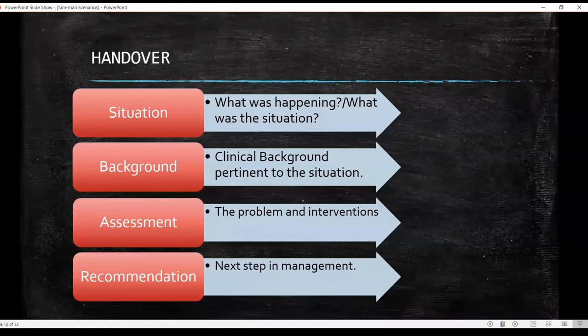The next would be recommendations. So you can talk about further management plan, interventions needed. You should also mention escalating to a senior, because something has happened here that was quite serious. Now you have, of course, saved the patient's life in that moment, but you need to escalate to your senior to ensure patient safety. So in this structured manner, you can complete the scenario in the given time limit.